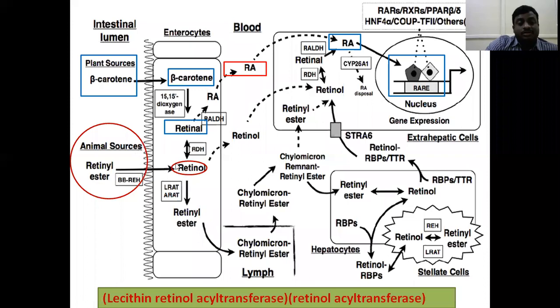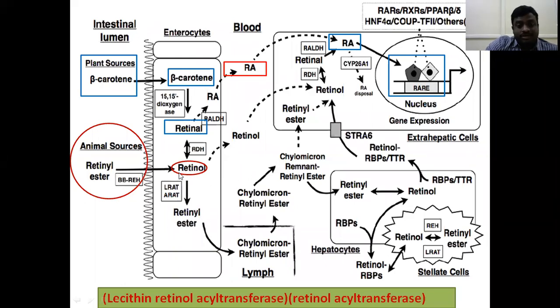So retinol enters into the intestinal mucosal cells. In the intestinal mucosal cells, it has enzymes. What are those? Lecithin retinol acyl transferase. In the presence of this enzyme, retinol is converted to retinyl esters.